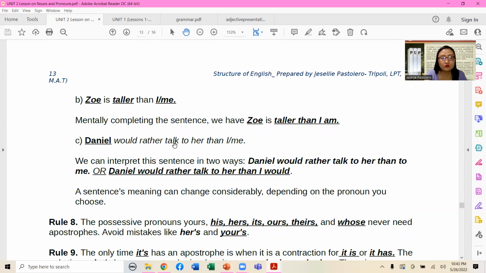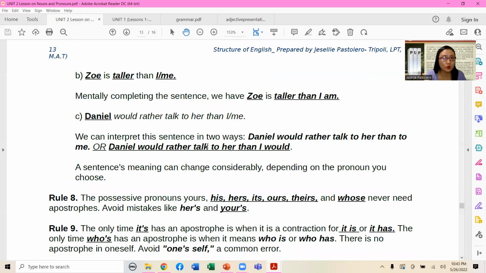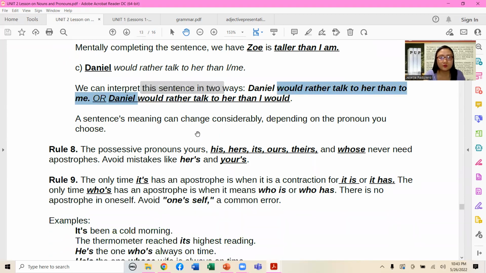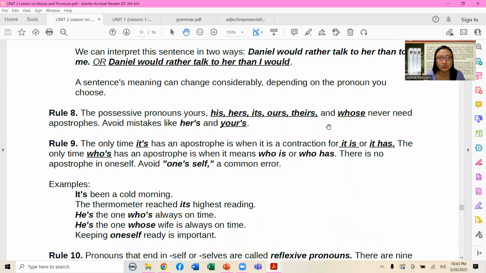Daniel would rather talk to her than I or me. We can interpret the sentence in two ways, actually. For example, Daniel would rather talk to her than to me. Or Daniel would rather talk to her than I would. So this one is another possible version. A sentence's meaning can change considerably depending on the pronoun that you choose. Remember that, children.